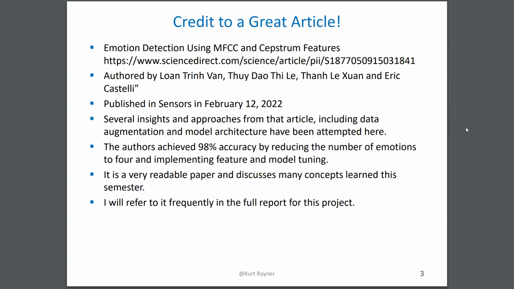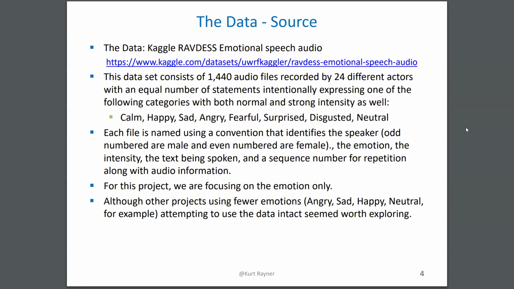As a matter of fact, in doing my research for the project, I found an article called Emotion Detection Using MFCC and Cepstrum Features. And I found this article incredibly helpful. The authors achieved 98% accuracy, and there was a lot that they did that really was out of scope of this project, but I did get a number of insights, and I highly recommend reading the article if you're interested in the topic. The data source for the project came from Kaggle.